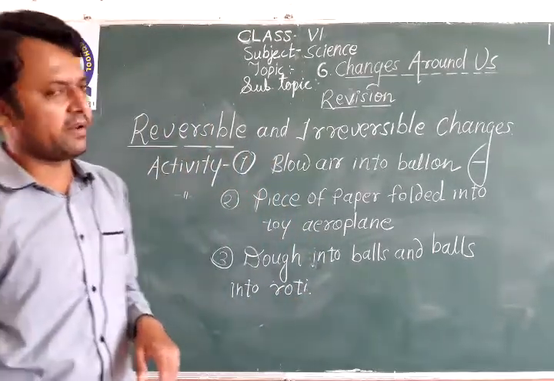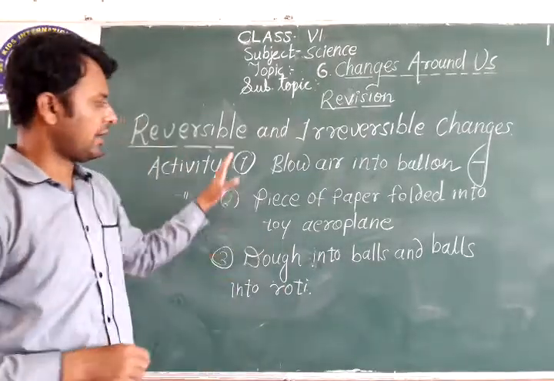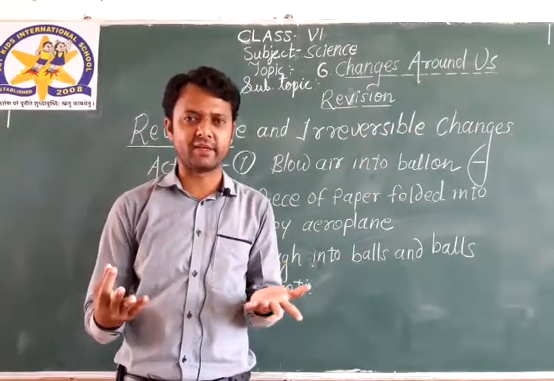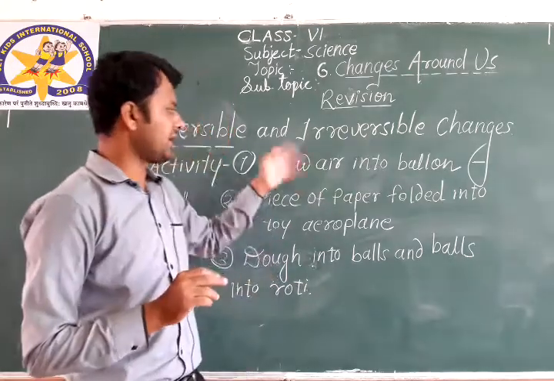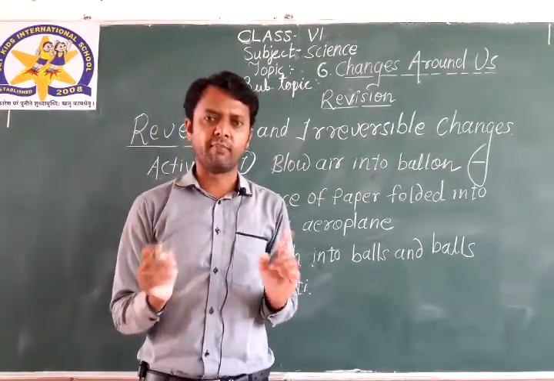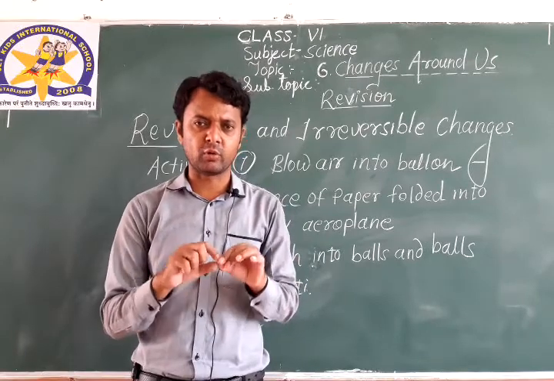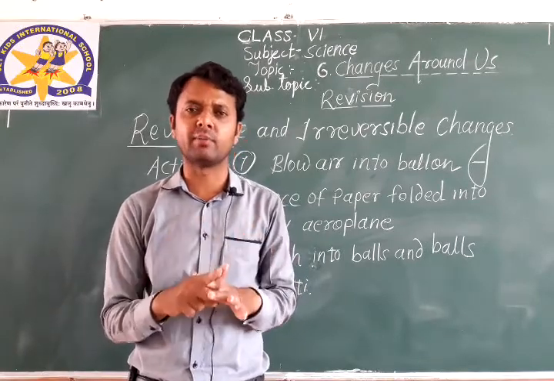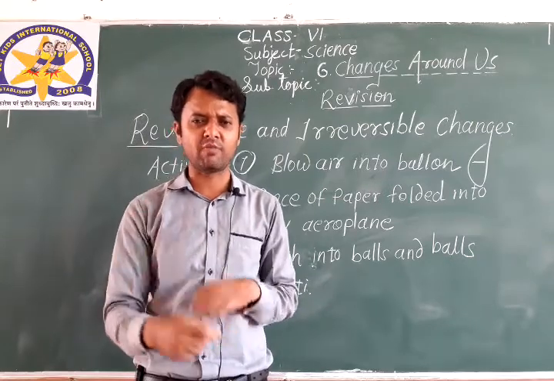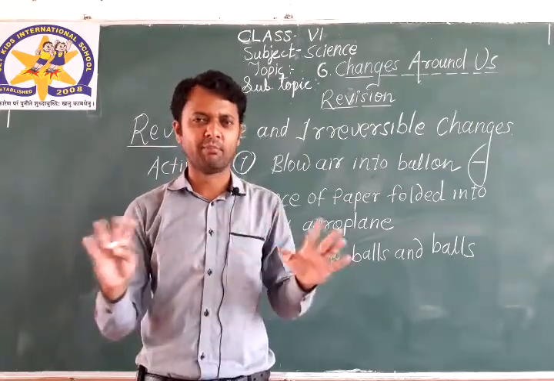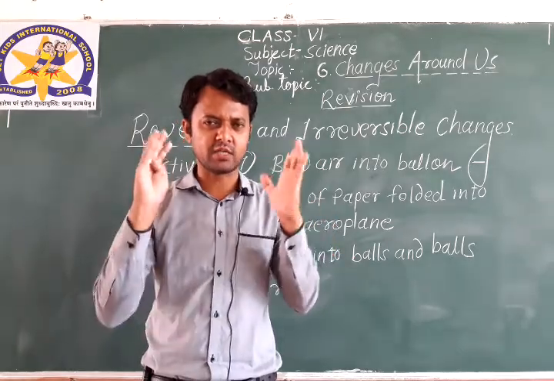Now 3 activities are given there clearly. Very good. Okay. Now we have to repeat these activities with some changes. First activity you all know. We have blown the air into the balloon. Now we have to tie a knot to the mouth of the balloon and press that balloon with a sharp object or with your sharp pencil. Balloon will burst. Okay, just keep it in mind.